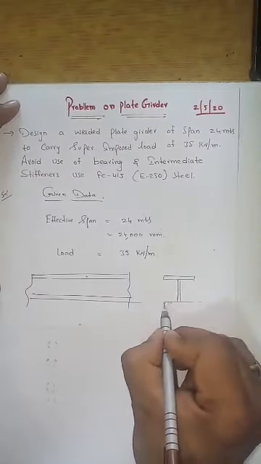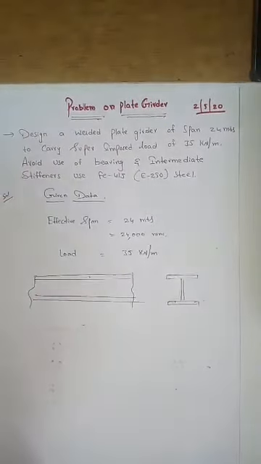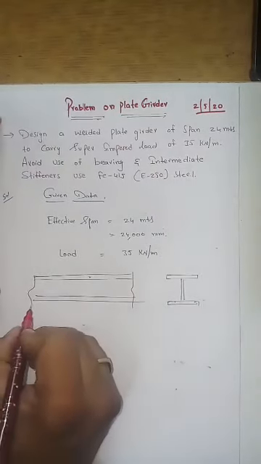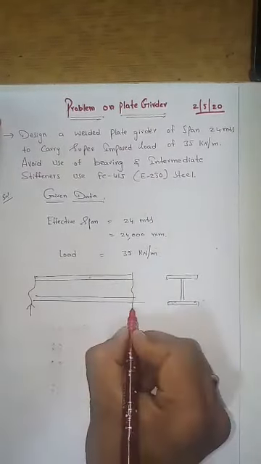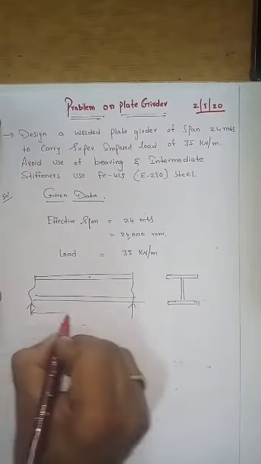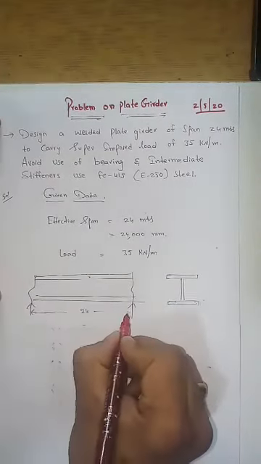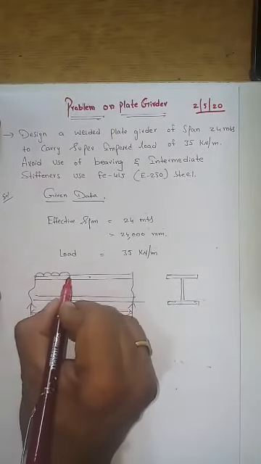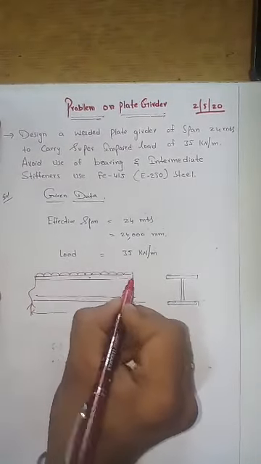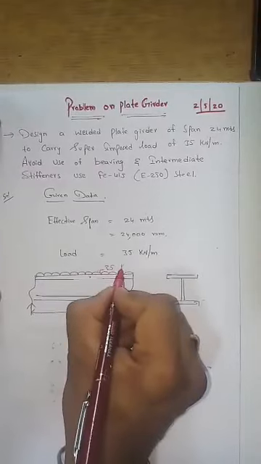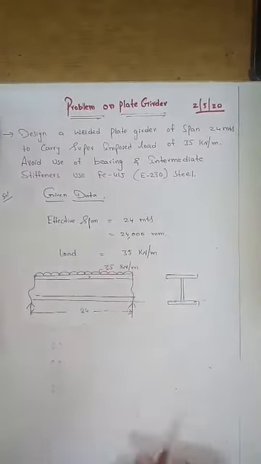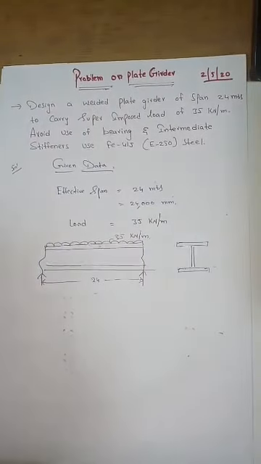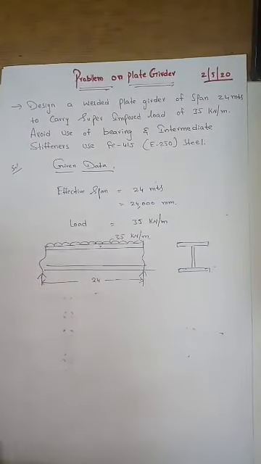So this is your beam, right? I don't know the width and the depth of that, but I know the length. It is supported like this, and the span is given as 24 meters, right? And the load is acting as a UDL with 35 kilonewton per meter. Yeah, got it. So now we need to calculate the maximum shear force and maximum bending moment as